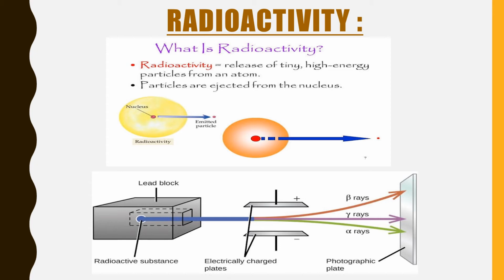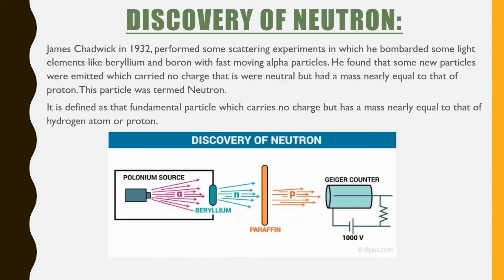Each beta particle has the same charge as that of an electron. Now, the rays which remain undeflected are called gamma rays. We can simply call these rays electromagnetic radiations. So let us proceed further towards the discovery of the neutron.